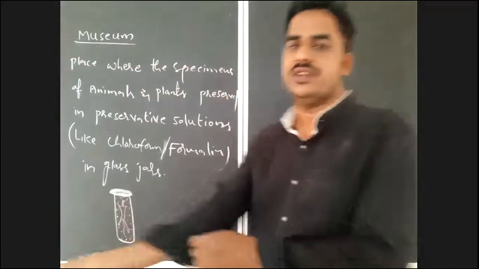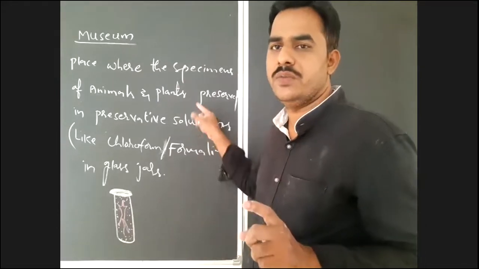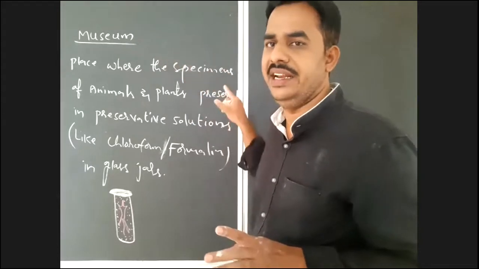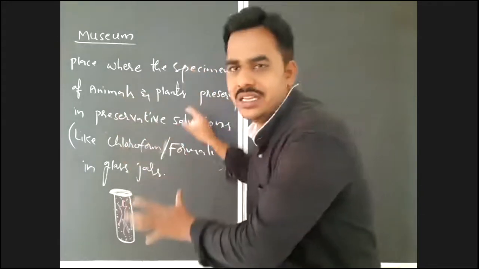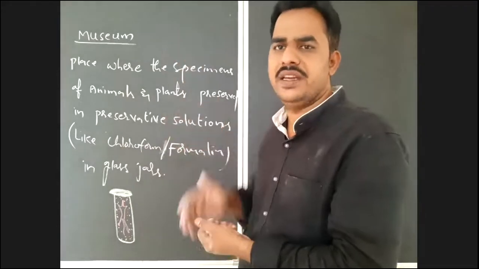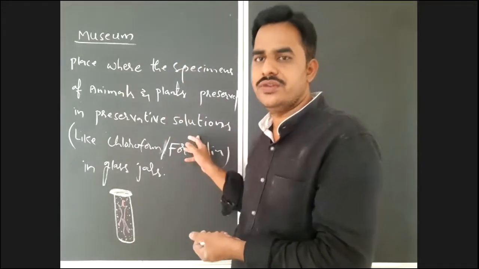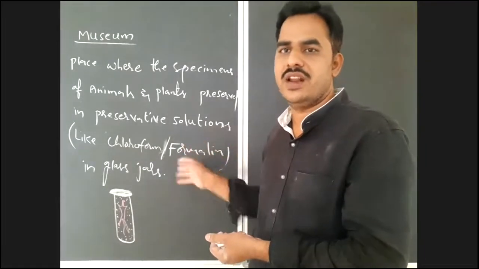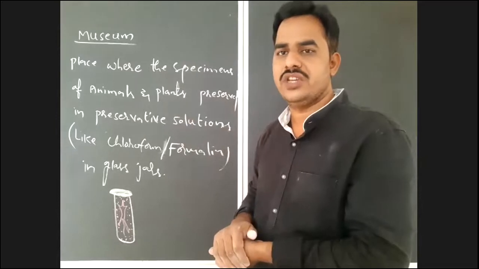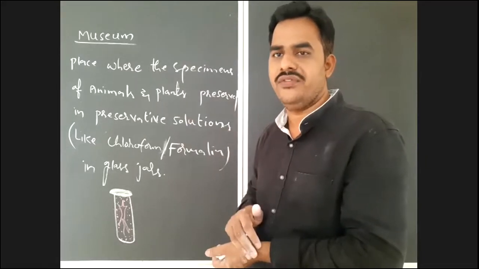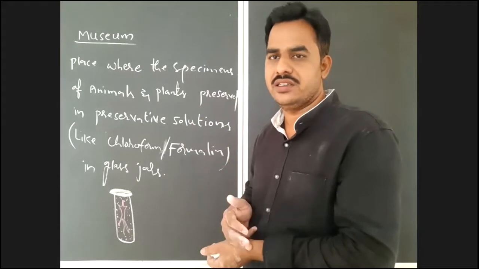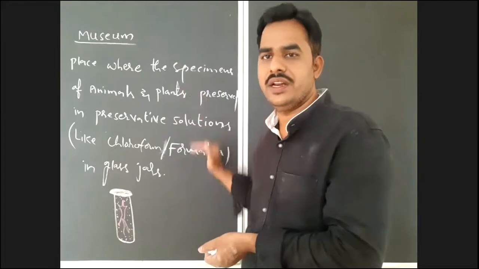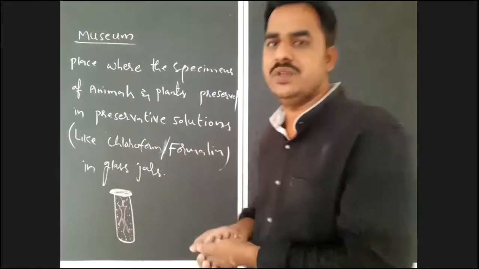I am giving the definition of museum only in the concern of a taxonomical aid. How does it help as a taxonomical aid? But there are different meanings for museums. These are not only useful for scientific research or educational studies. These museums are also useful for preservation or exhibition of ancient and valuable materials. That is art museums. Now I am giving the definition for a science museum. What is a science museum here?